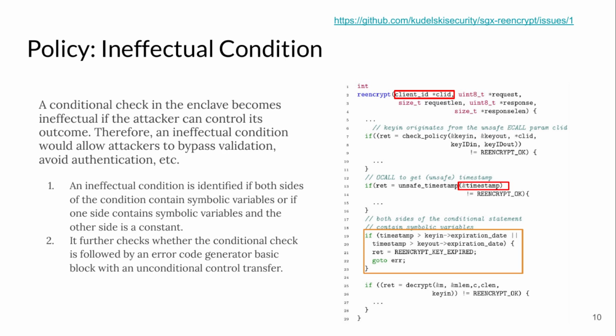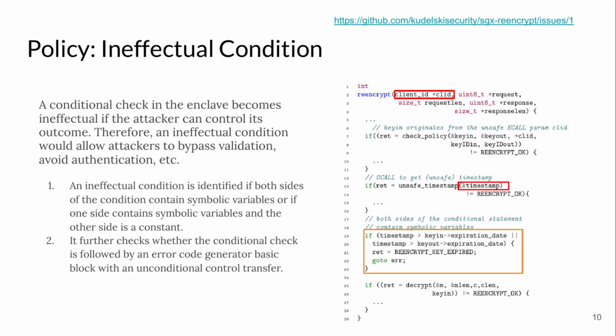So in that condition, both sides are tainted towards symbolic data, which means an attacker could manipulate this control flow. What is more interesting here is that the condition is a validation check, and we could tell by analyzing the fall-through code, where it only assigns an error code and returns using an unconditional jump.